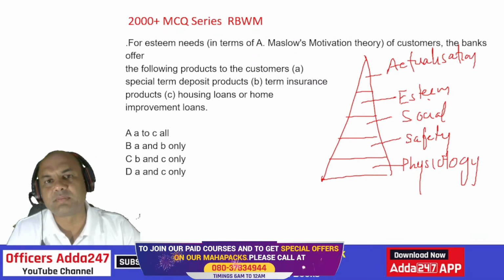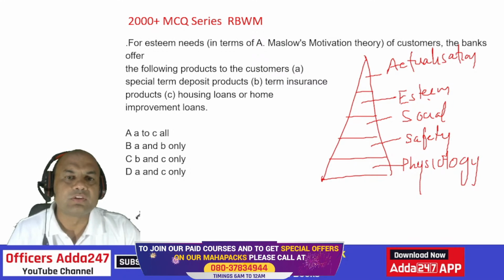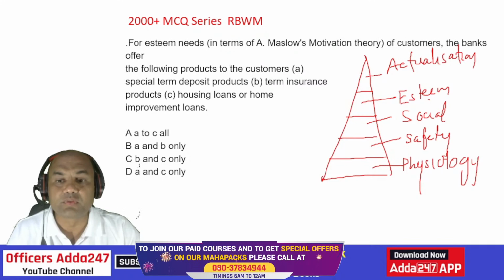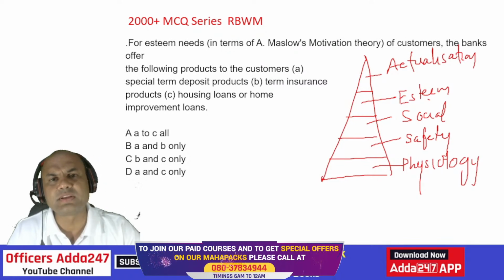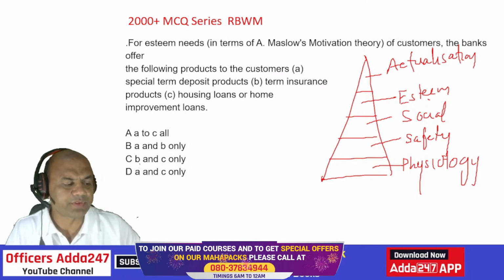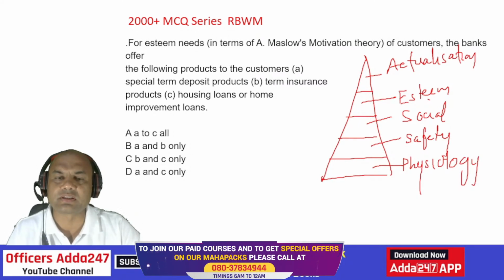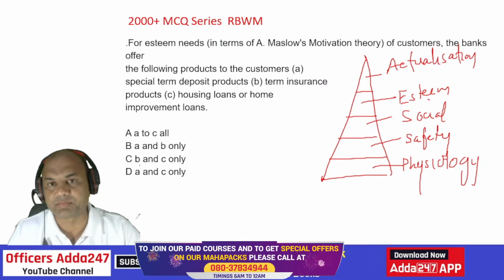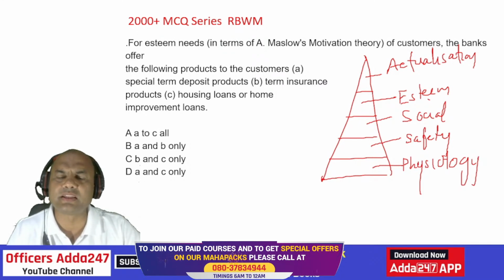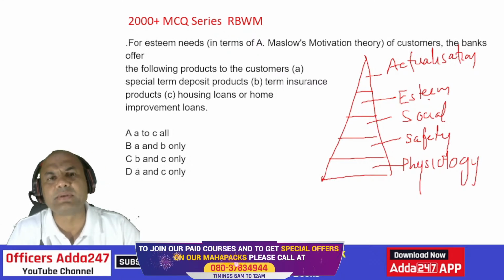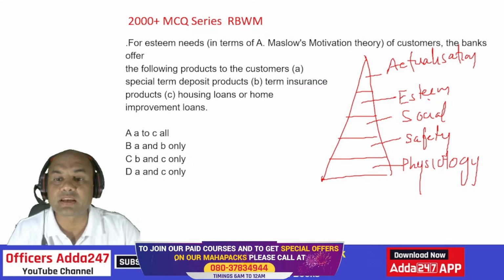What does Maslow say? Maslow says every human being first goes through these linear stages only. First, that person is at the physiological level, meaning daily bread and butter, daily earning, then daily spending. So that is basically the physiological need. Then comes the safety need. Here the person's daily income is sufficient for his daily expenses, bread and butter, regular clothing, basic needs. Then there comes the safety need.